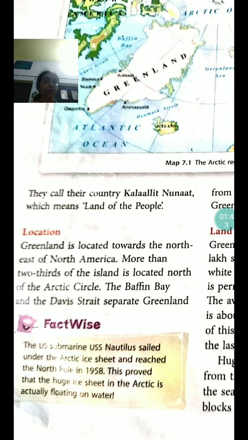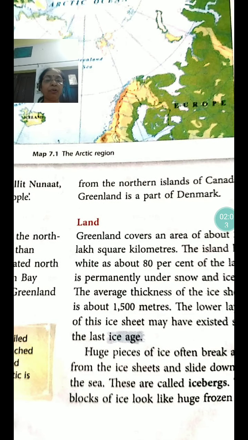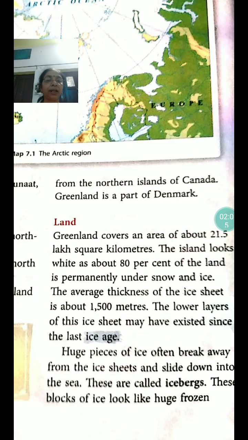Location. Greenland is located towards the northeast of North America. More than 2/3 of the island is located north of the Arctic Circle. The Baffin Bay and the Davis Strait separate Greenland from the northern islands of Canada. Greenland is a part of Denmark.